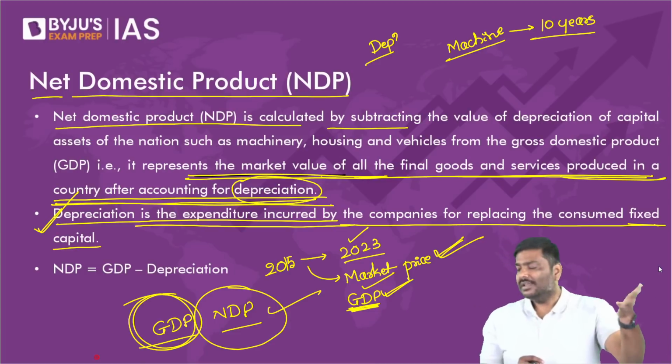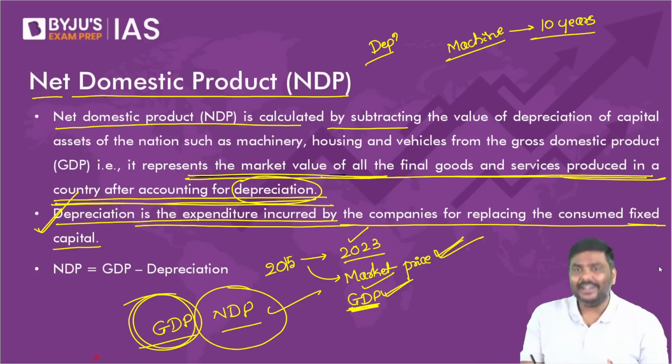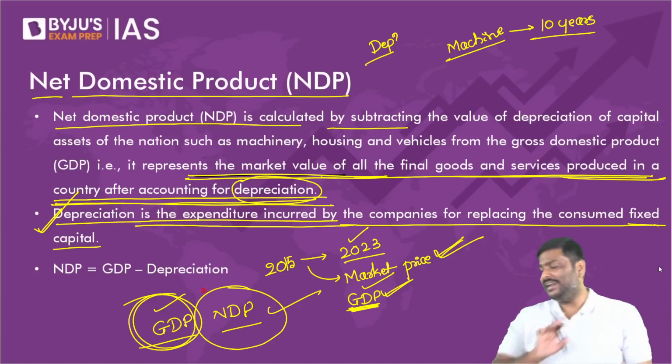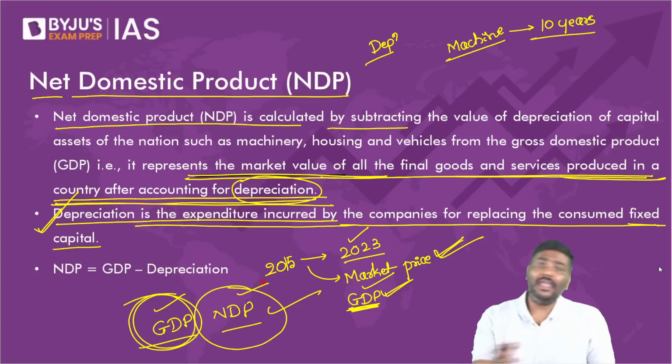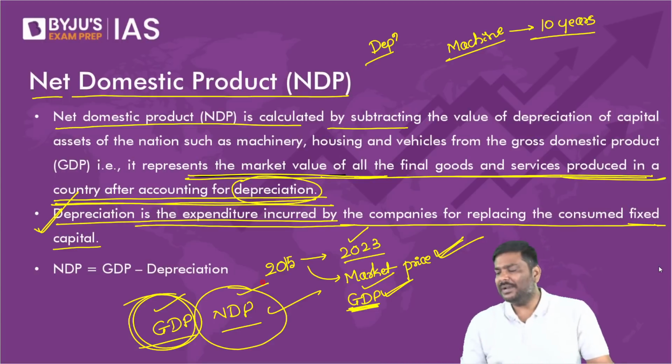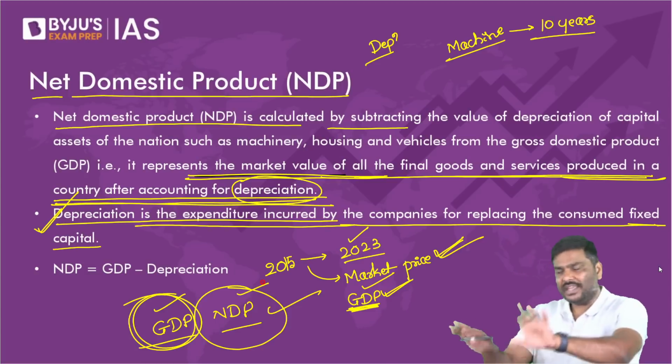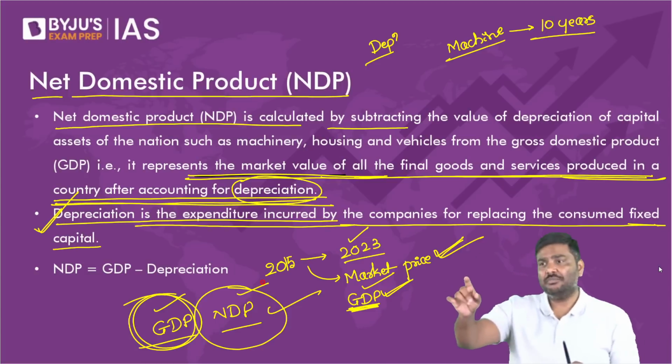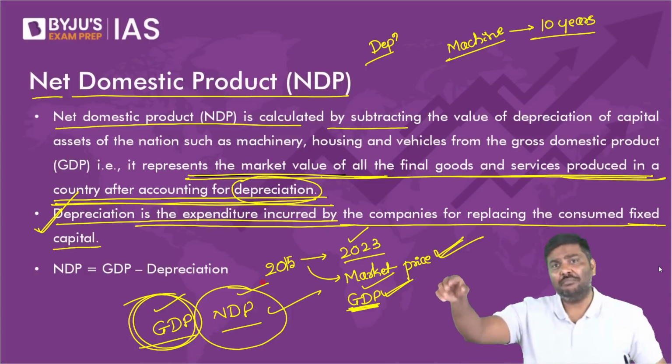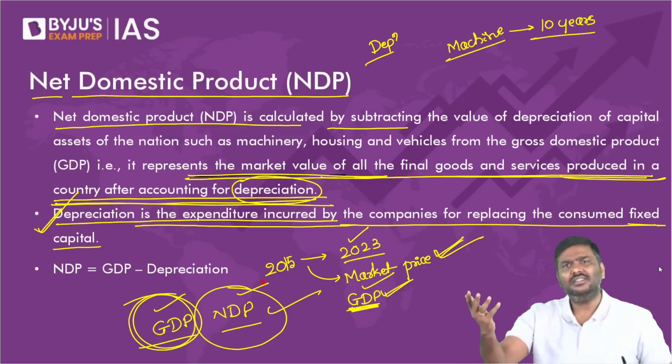At least think this way. That is the reason between GDP and NDP, NDP is a better indicator. NDP is a better indicator compared to GDP. And some of you are simply typing this in Google and saying, sir, depreciation means expenditure incurred in the maintenance of the machines. Correct. That is one definition of depreciation.